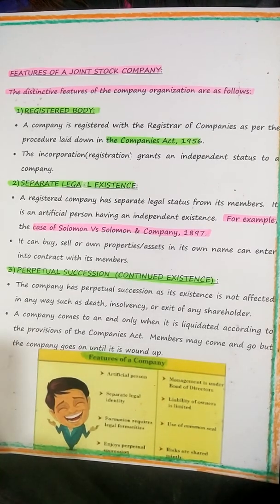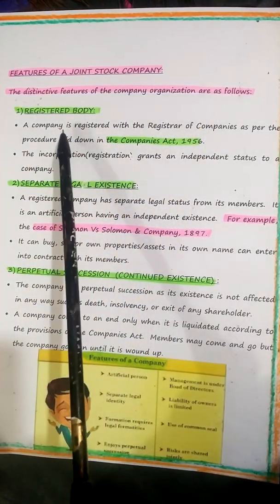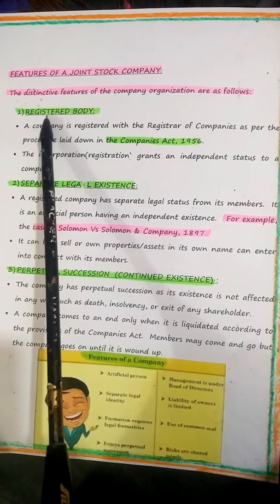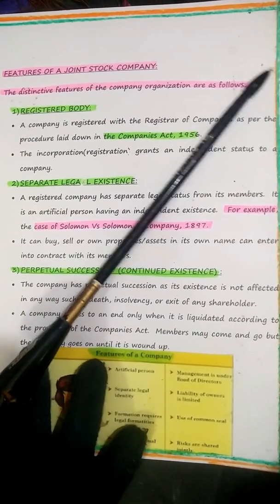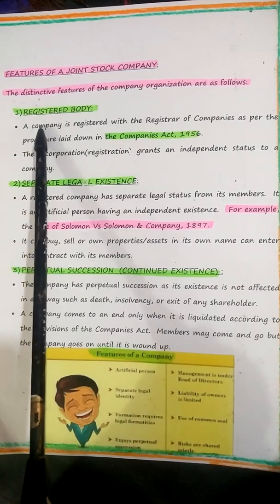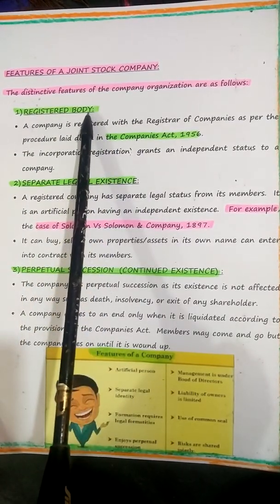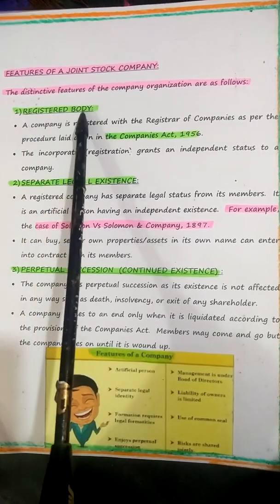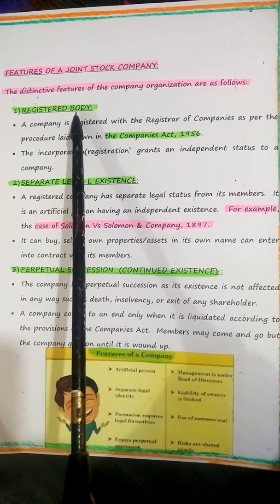Let me take up the first one, children, quickly. The distinctive features of joint stock companies are as follows. The first one, registered body. Please make a note, children, as I repeat the points. Registered body is nothing but incorporated body. Body is nothing but association. So what is the other word for body? Association. First is registered body. The first feature of a joint stock company: it is a registered association, an incorporated association.